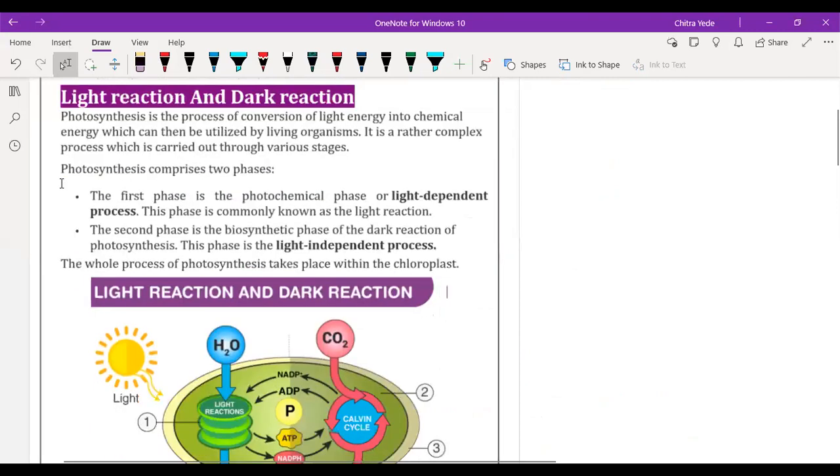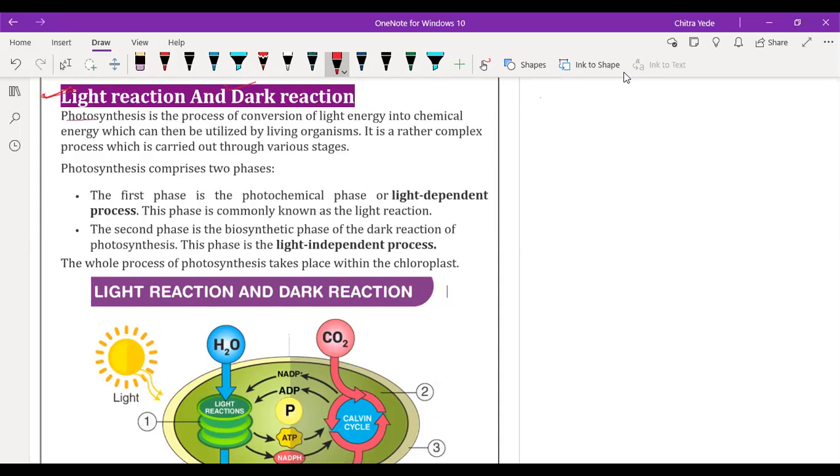Okay, so now we are going to discuss from your notes. I think you all have these notes now. Yes, sir. Okay, so we are going to start the light reaction and dark reaction. So the photosynthesis process is very complex and it completes in two phases. The first phase is called the light reaction, and the second phase is called the dark reaction.